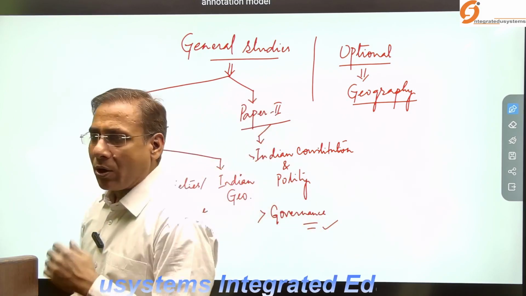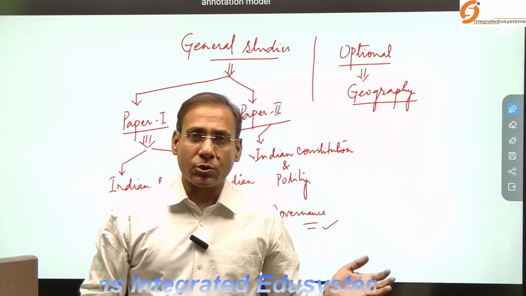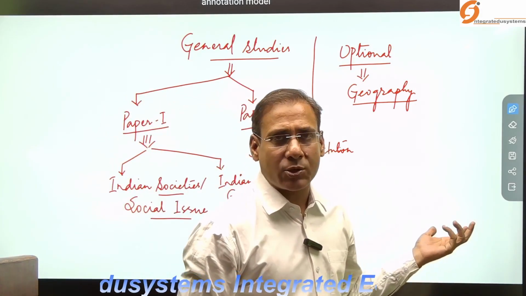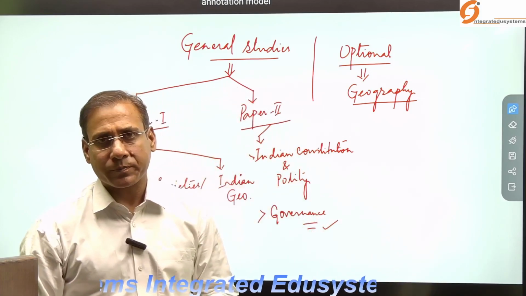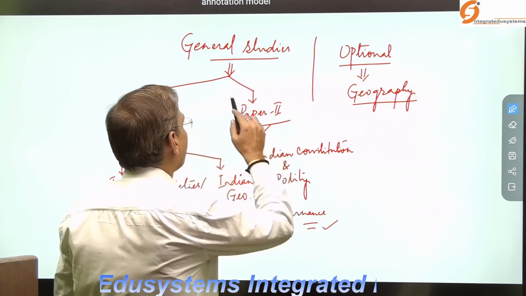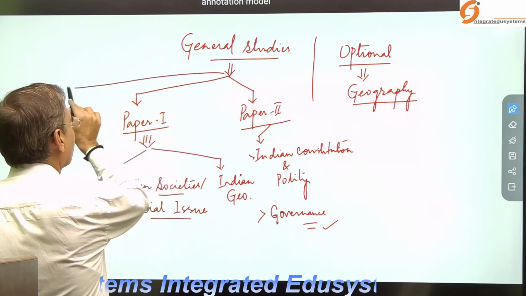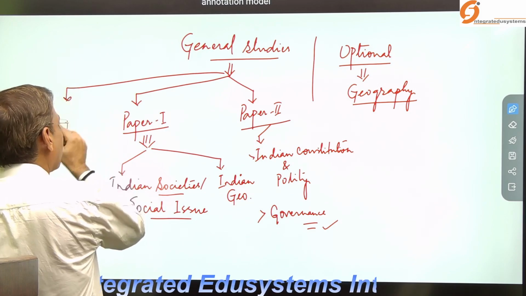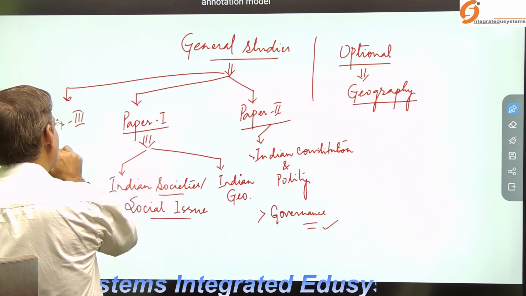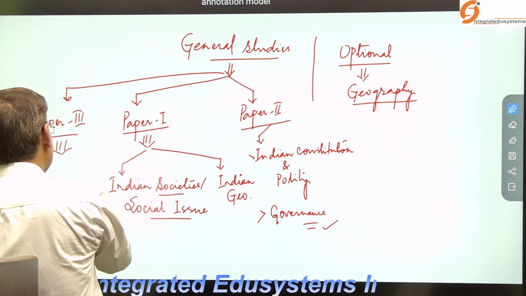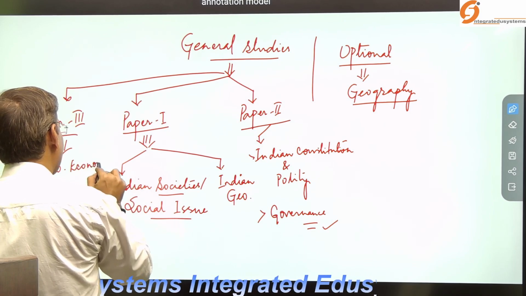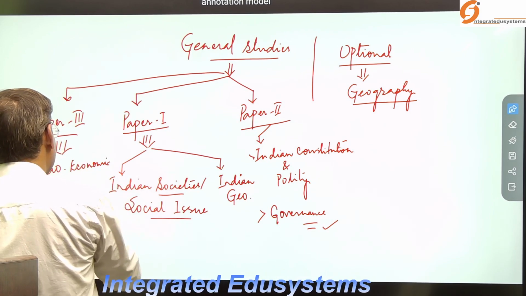Because the government has now decided to do the caste census. So what will be the administrative imperative and the governance related to it may arise there also. This census has socio-economic implications, so there may be questions in paper three also, specifically in reference to the socio-economic dimension of the caste census.